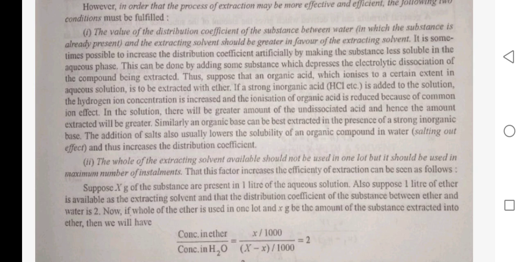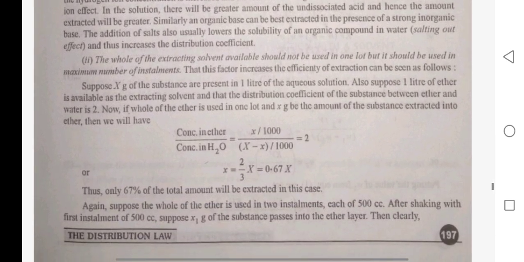The addition of salt also usually lowers the solubility of an organic compound in water, the salting out effect, and thus increases the distribution coefficient. The whole of the extracting solvent available should not be used in one lot, but it should be used in the maximum number of installments. That these factors increase the efficiency of the extraction can be seen as follows.